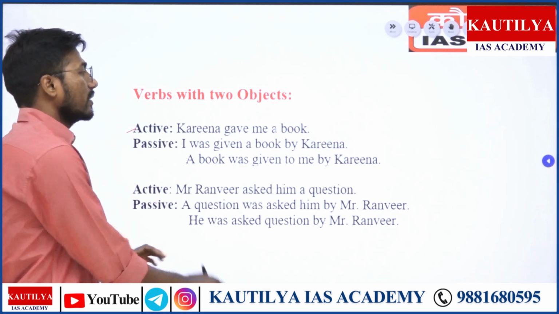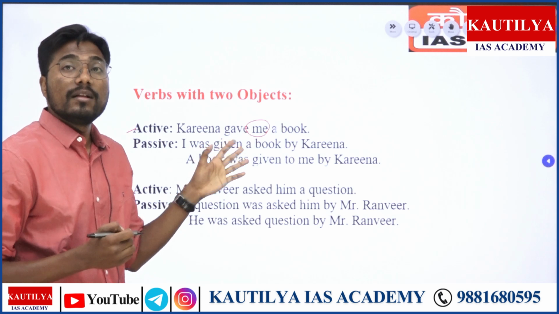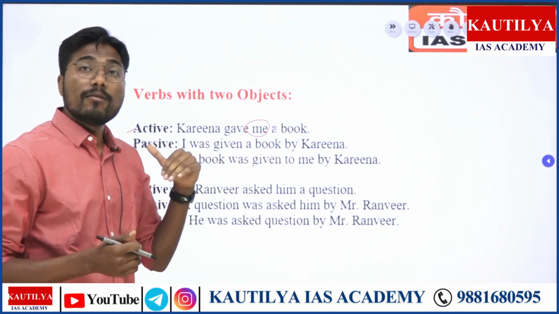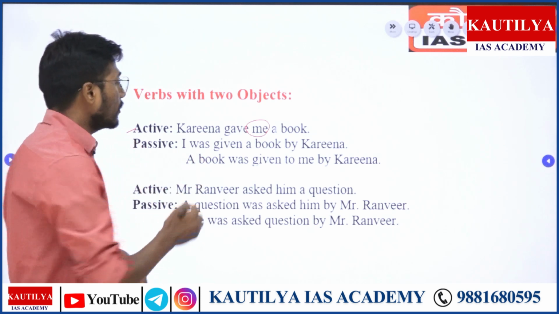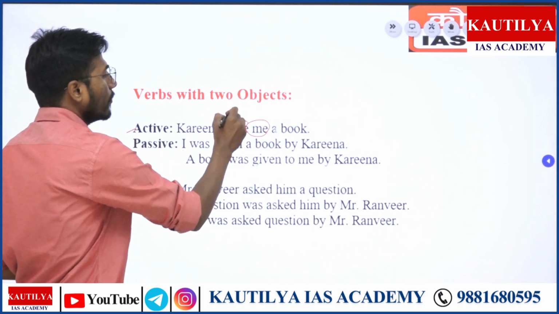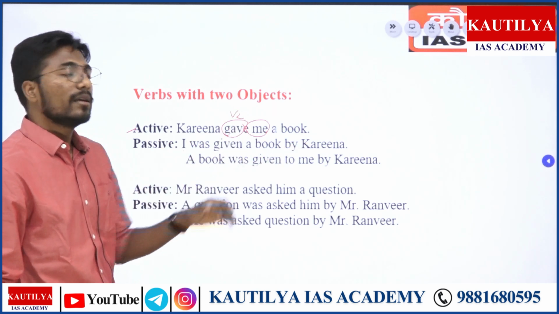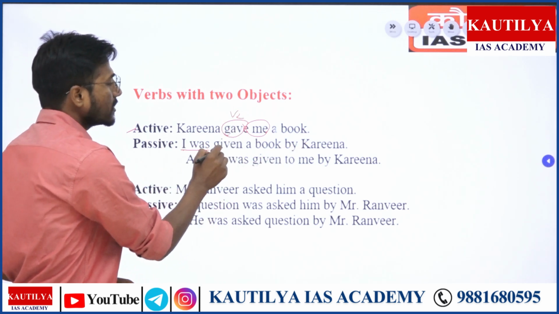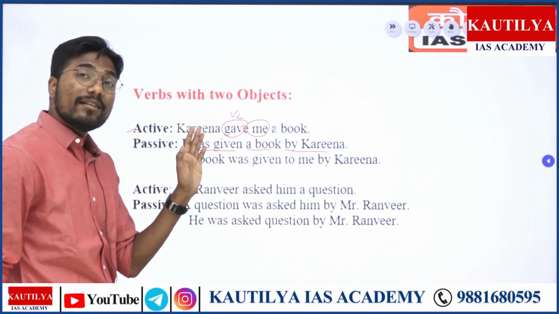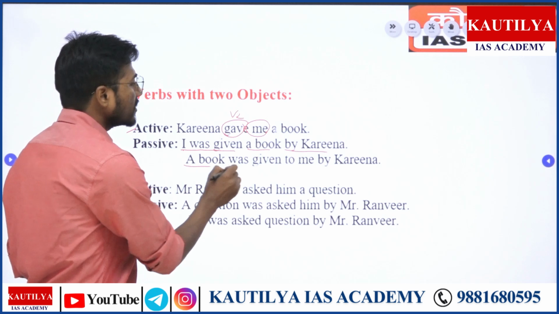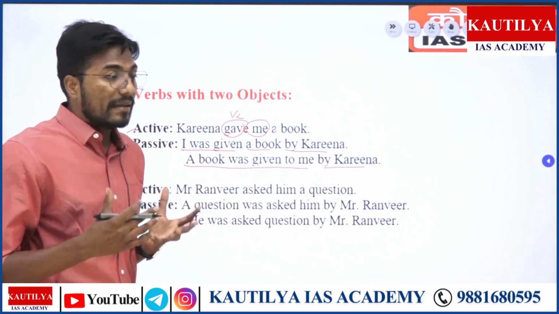So how we are going to solve it? Either in first sentence you can take the first object. Me was the subjective form of me is I, right? So, like I was given a book by Karina. I was given a book by Karina, right? Second way of saying is like a book was given to me by Karina, right?